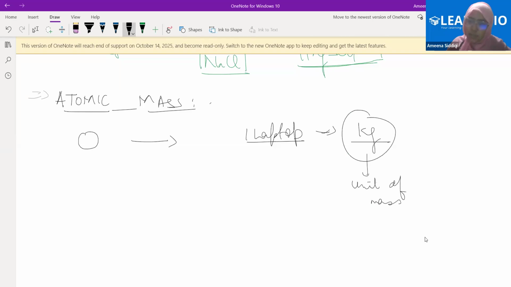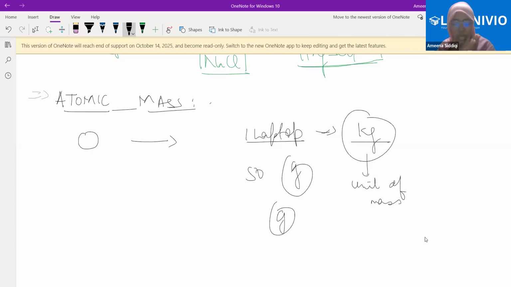If I have some smaller mass, I will use the unit of grams. Can you give me any example of a mass which we take in grams? Sugar. Fine. Let's say I'm saying 50 grams of sugar. It's not that much, the quantity is very less. Let's say I'm measuring one very small pebble. It will be a very few grams. But what is this kg in grams? These are the units of mass.